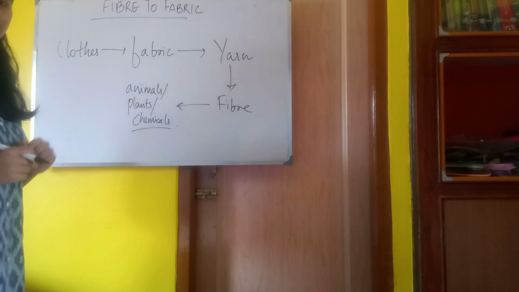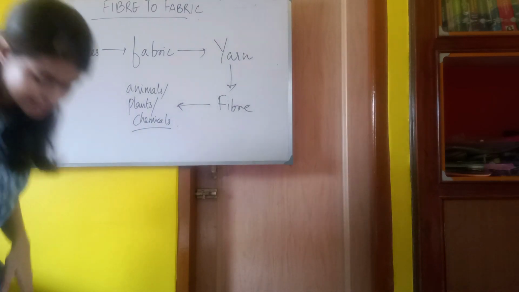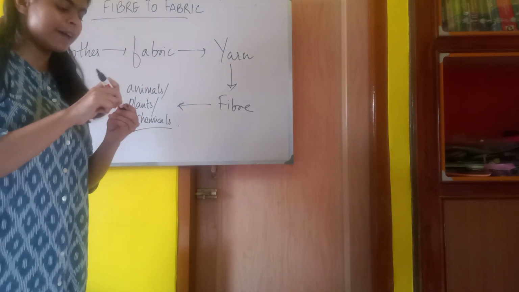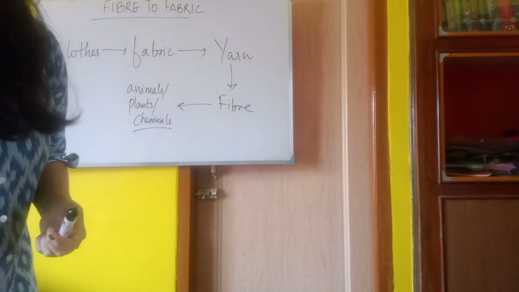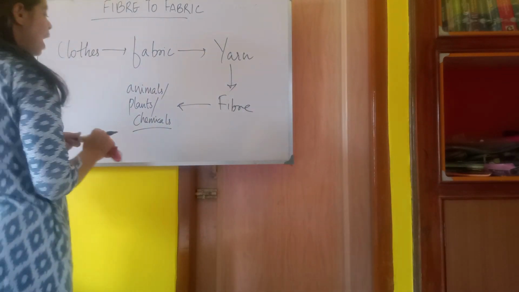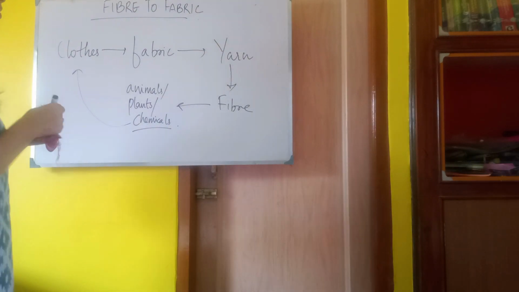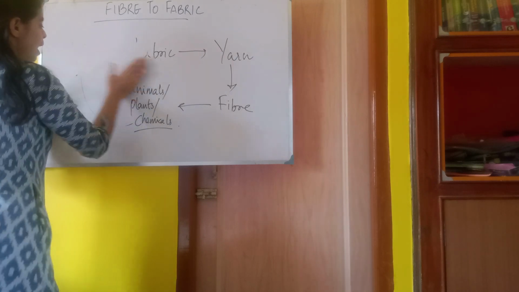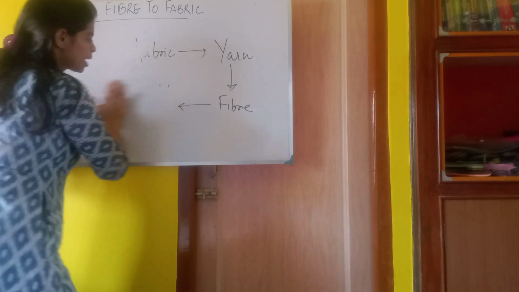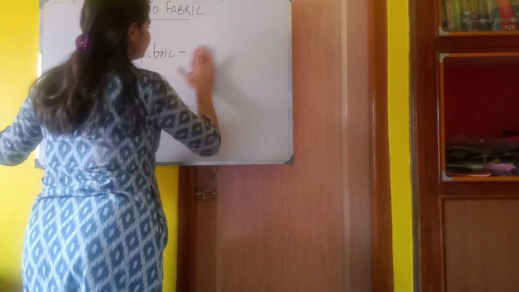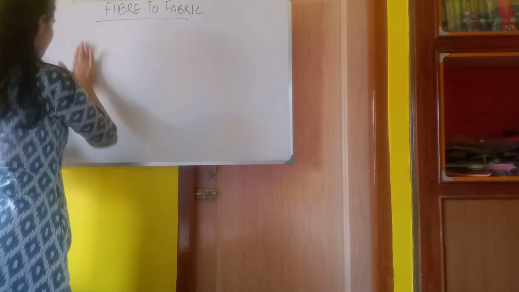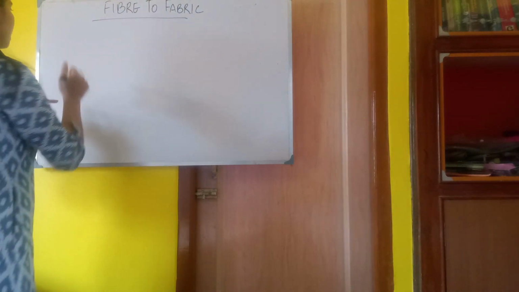Now let's have an overview of how we get from animals to clothes. What are the steps by which we convert from animal or plant extract to clothes? Now see.